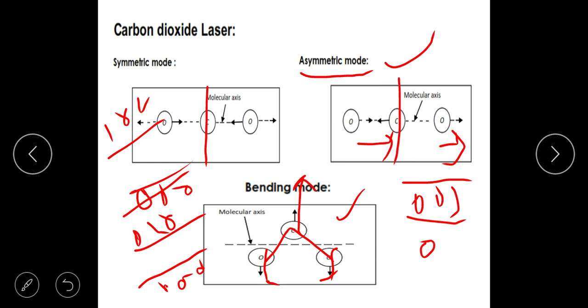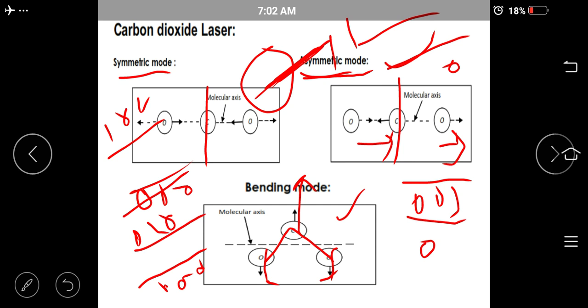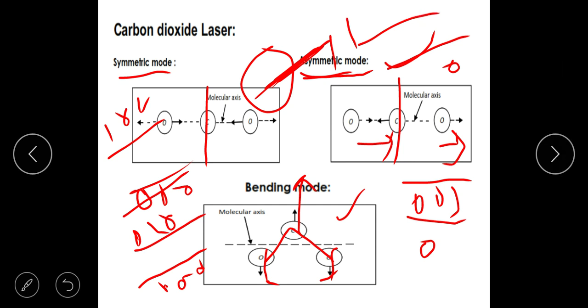Okay. What about the nitrogen molecule? It's a diatomic molecule. Here it was stretch and bend. For a nitrogen molecule, there is a vibrational energy state. It can either have a 0 state, or it can have a first vibrational energy state. Vibration is nothing but it vibrates about the mean position. Once again, the energy of this is quantized. So all these things can be put in the same map.